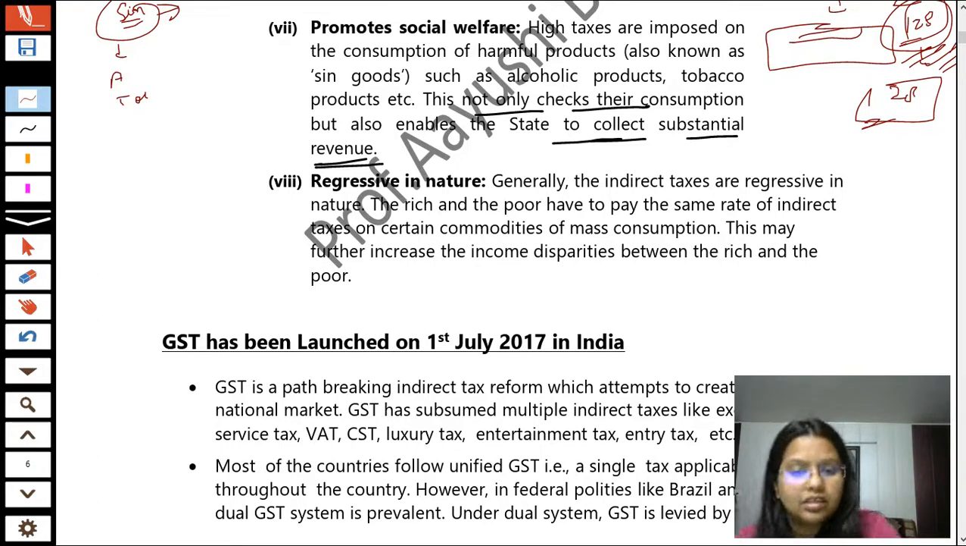The last but not the least feature, which we have already discussed, is that it is regressive in nature. It means whether the person is poor, middle class or rich, they have to pay the same rate of indirect taxes on certain commodities of mass consumption.